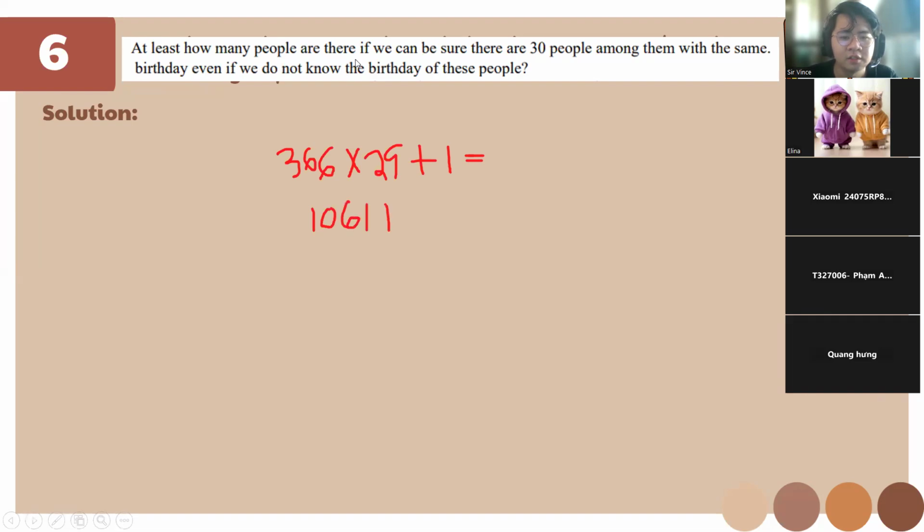So for this one, if we multiply 366 times 29, we're going to get 10,614 at least. Teacher, yes? I'm grade 5. I don't have this test. Were you able to take the training? Okay. Are you grade 5 or are you grade 6?